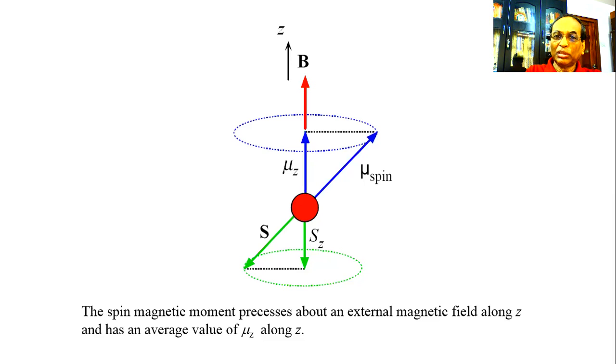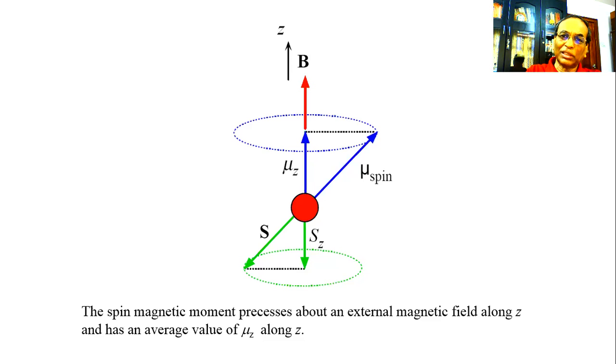Here also the mu spin is in the opposite direction to the spin momentum, which is S. So these two vectors lie along a straight line.